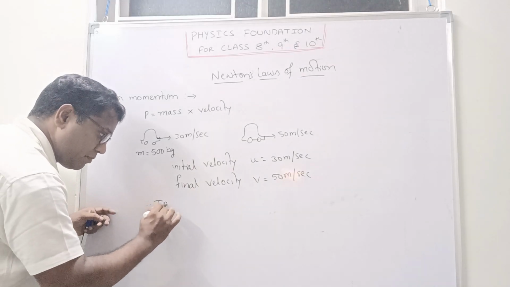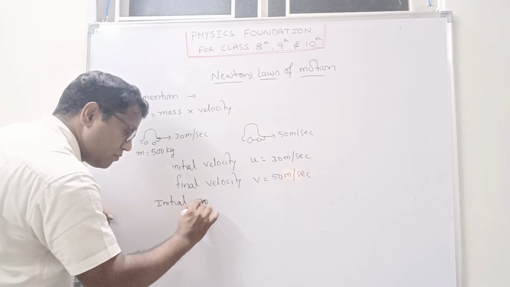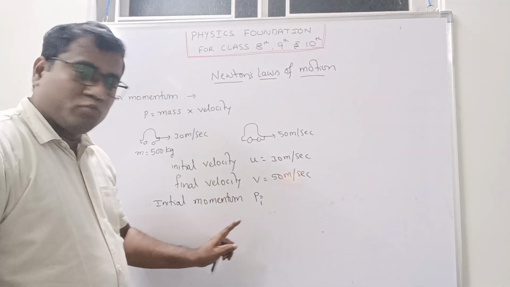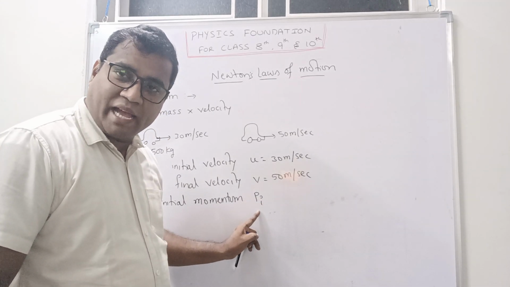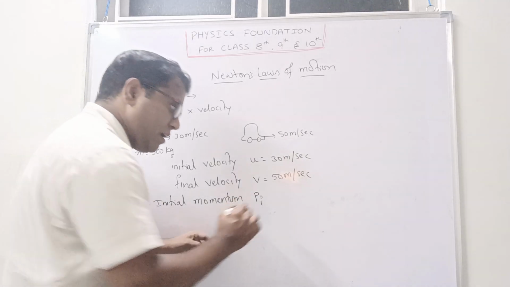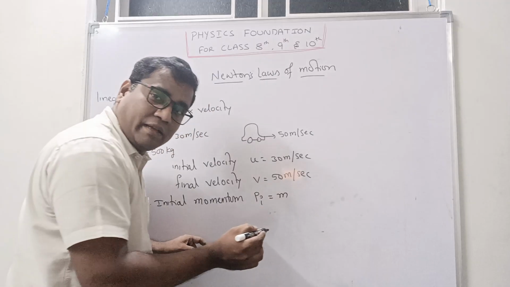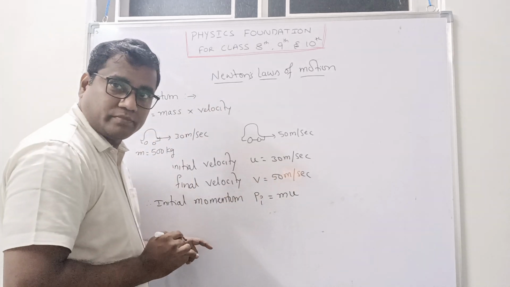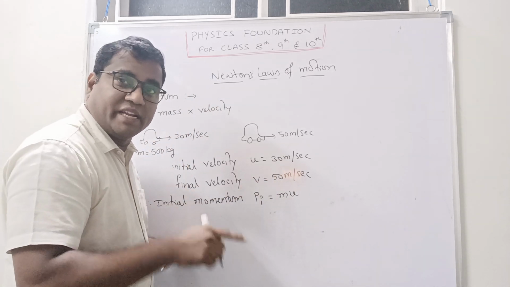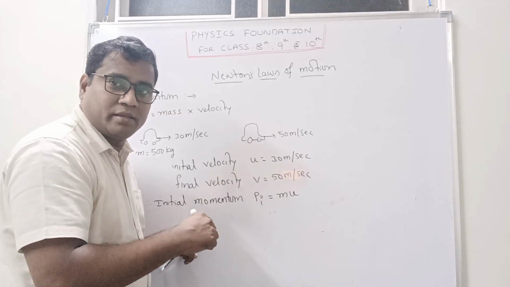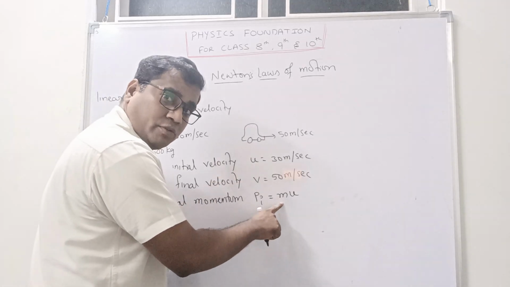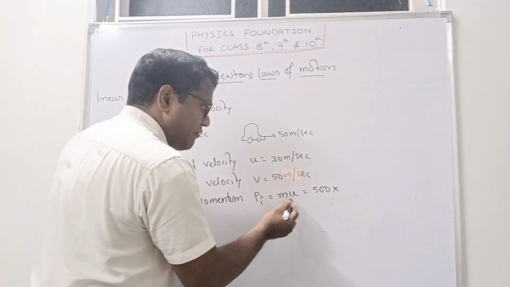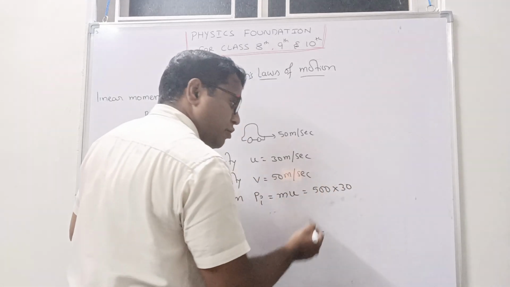Therefore, initial momentum, P initial. Momentum is denoted by P only, and I am writing here i. Why? Because initial momentum, that is P i, is nothing but mass into velocity. Velocity is not v here. Velocity is u. That's why I am writing initial velocity, mu. Don't think it is always v. It is the velocity at that point. So here Pi is equal to mass into velocity. What is mass here? 500 into, and velocity 30 is given. And units we will write after.